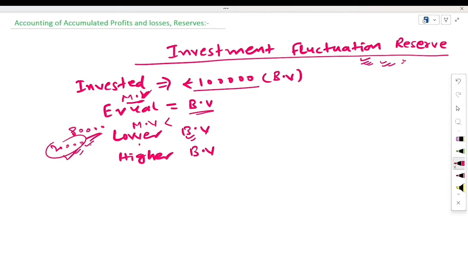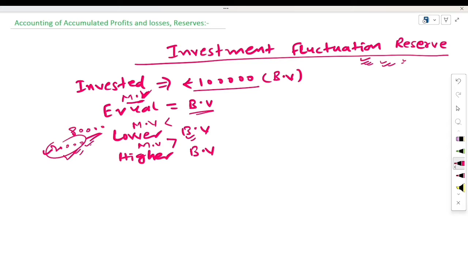And if the market value of investment is higher than the book value, then there is no issue. You will not utilize that reserve. Therefore, a fall in the market value of investment will be fulfilled from the reserve account. That's why we create the investment fluctuation reserve.